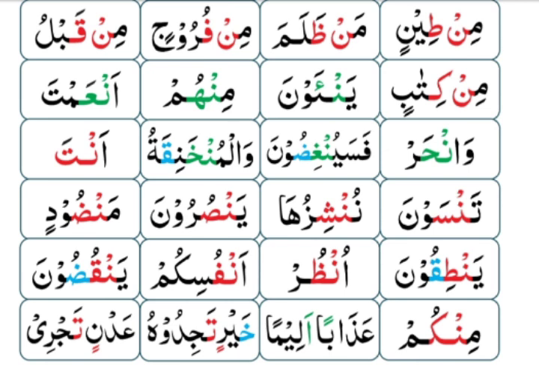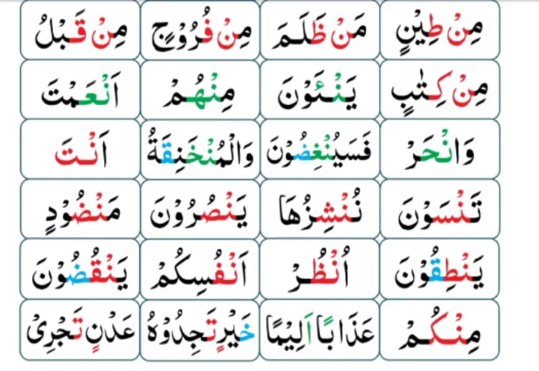You have to pronounce Tanween with Gunna. You have to take the sound into your nose when you pronounce this Tanween, like that. Adni tajri, adni tajri, like this.